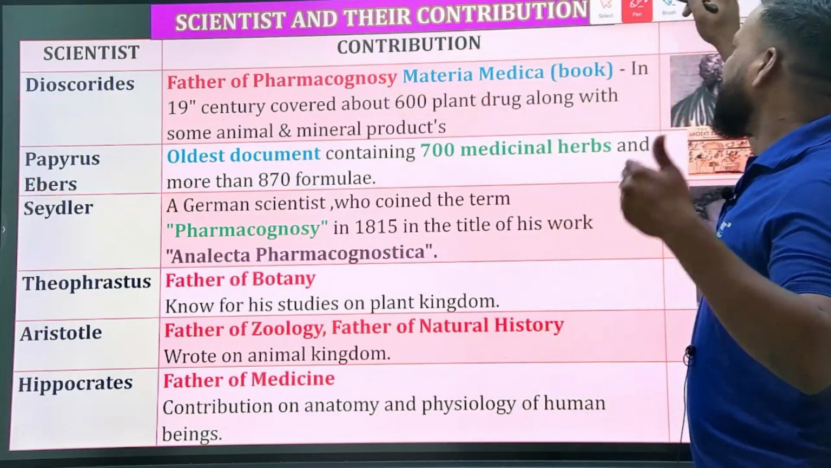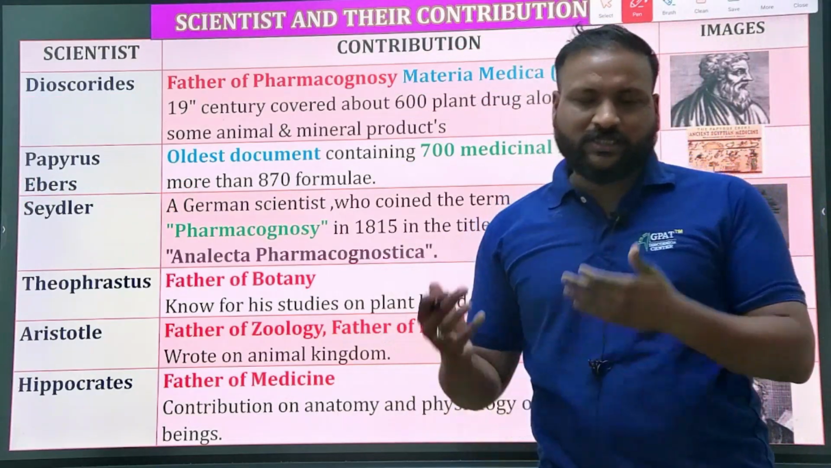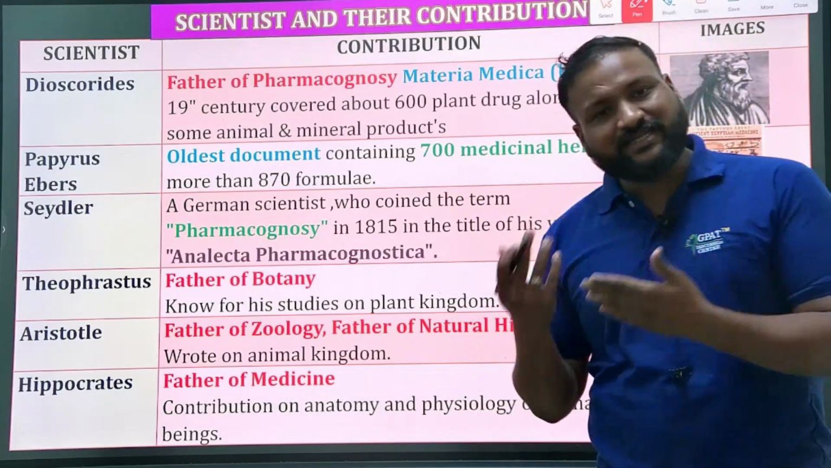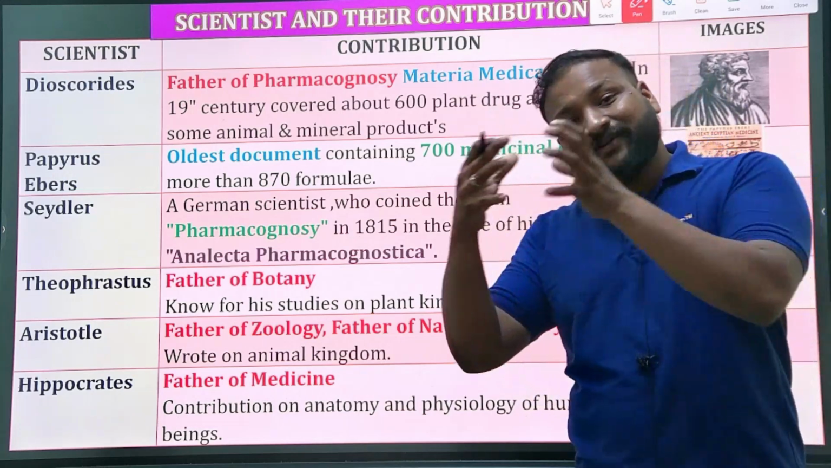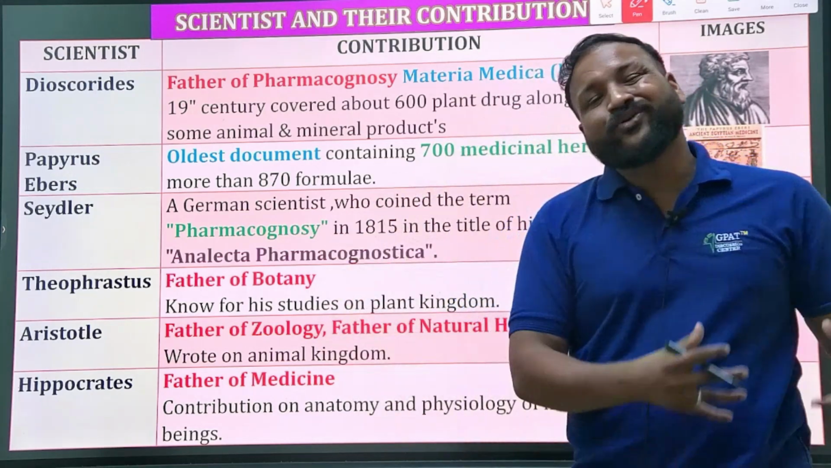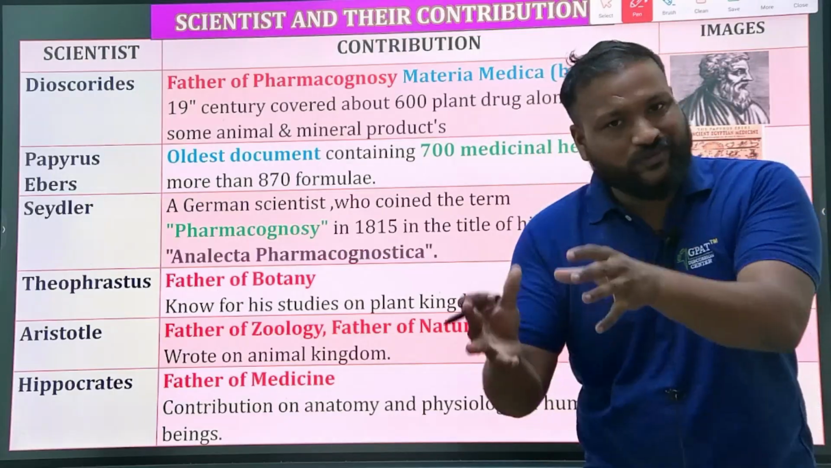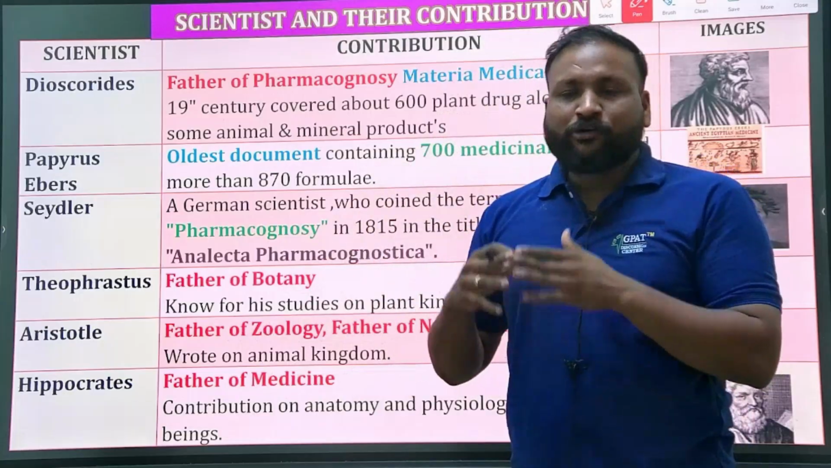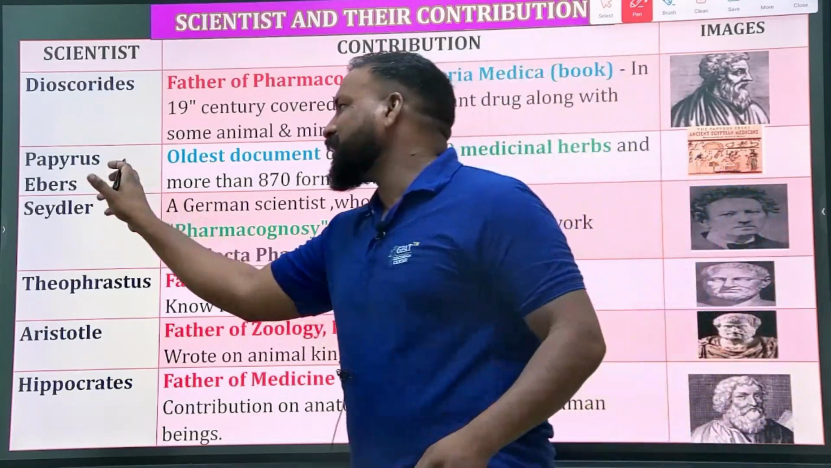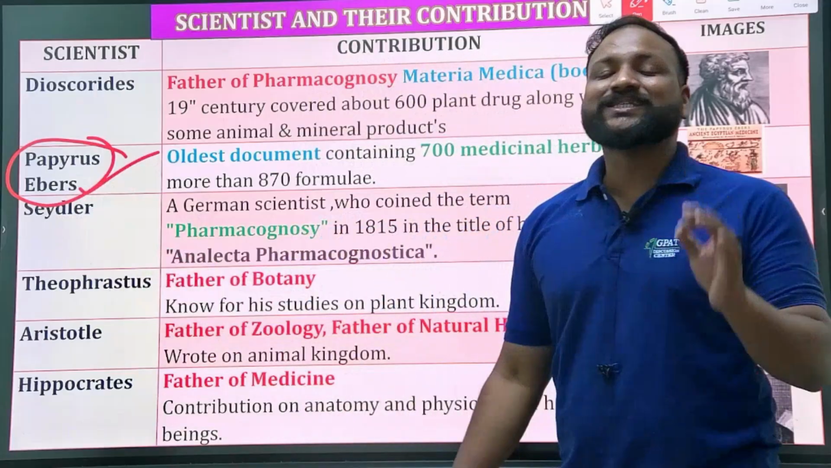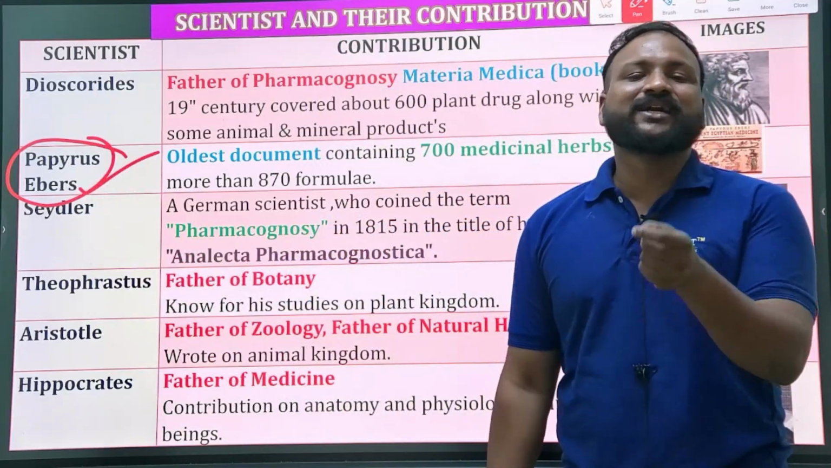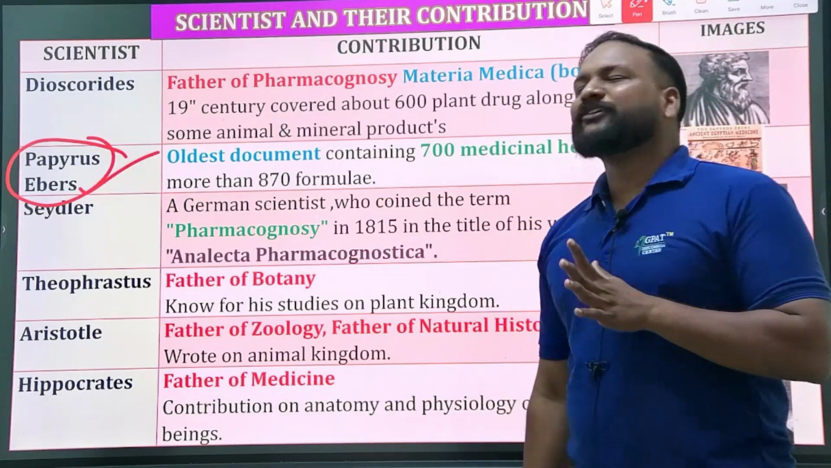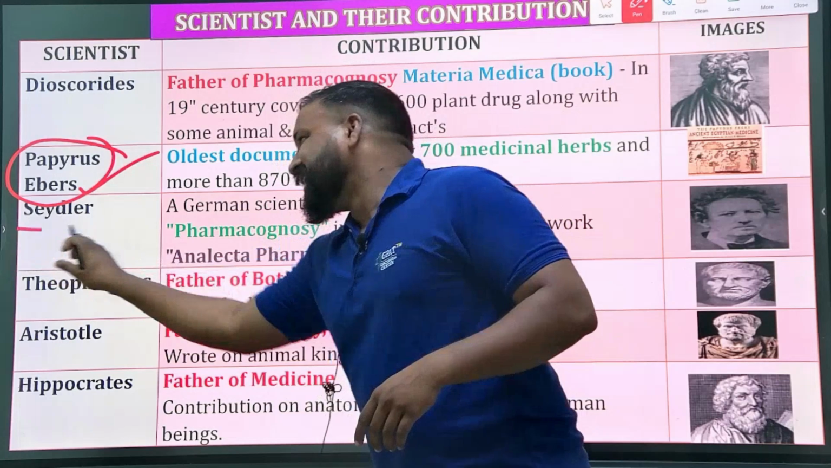We have four to five civilizations in ancient times: the Indus Valley civilization, Mesopotamian civilization, and Chinese civilization. Every civilization has its own wealth-creating and health-creating sources. Like how Egypt has its own civilization, in that civilization they wrote a book to maintain health, that is the Papyrus Ebers, an Egyptian document which comprises 700 medicinal plants or herbs. Based on that, they created 870 formulas. Next, C.S. Seydler.